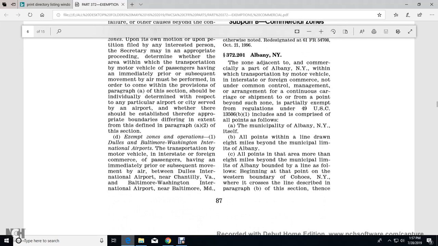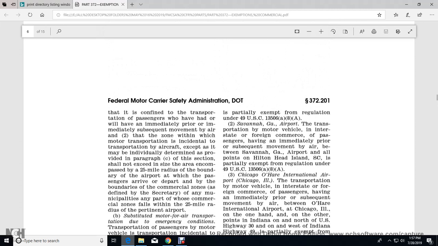Or D, except the zones of operation of Dulles, Baltimore-Washington International Airport: the transportation by motor vehicle in interstate or foreign commerce of passengers having an immediate prior or subsequent movement by air between Dulles International Airport near Chantilly, Virginia, and Baltimore-Washington International Airport near Baltimore, Maryland, is partially exempt from the regulation of Title 49 U.S.